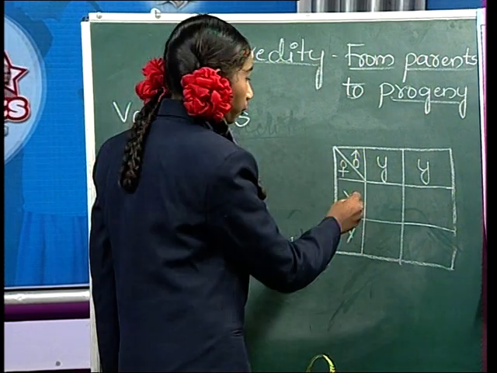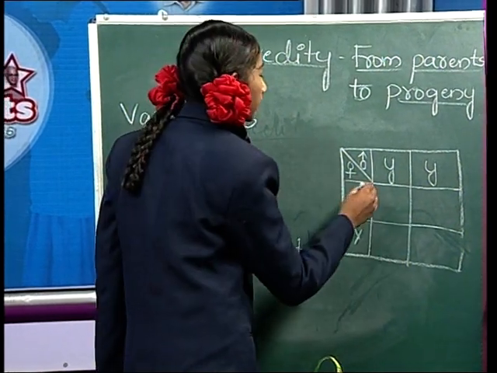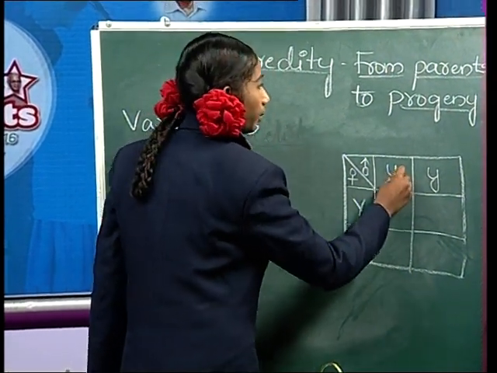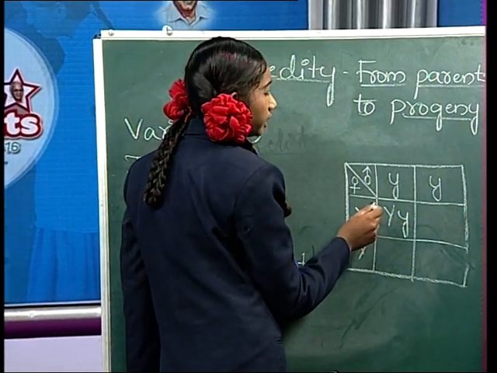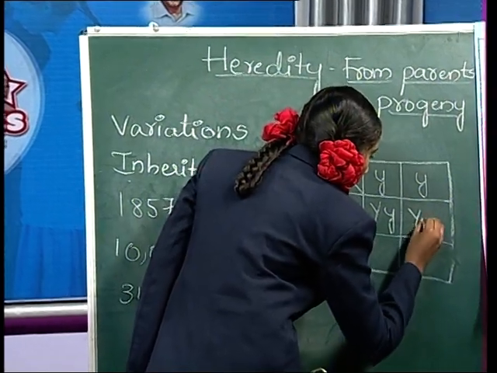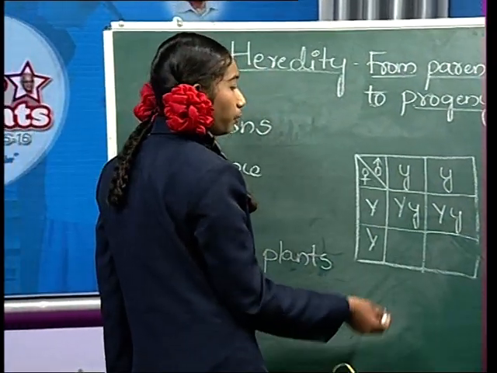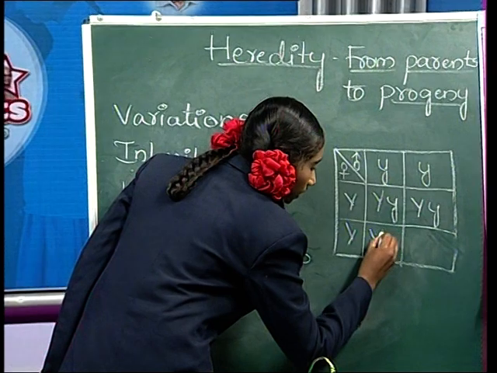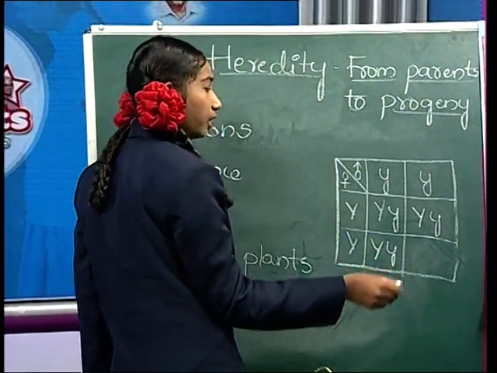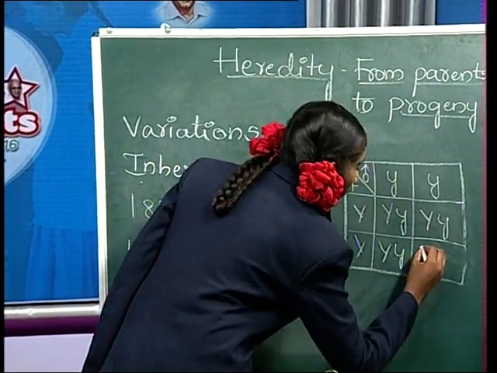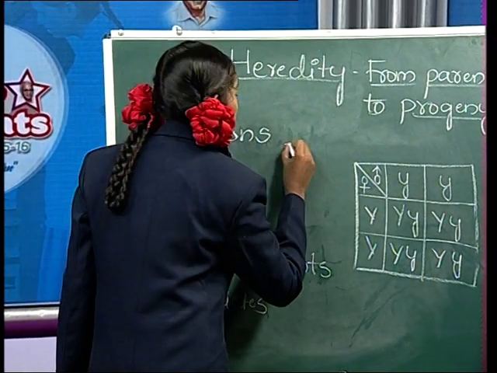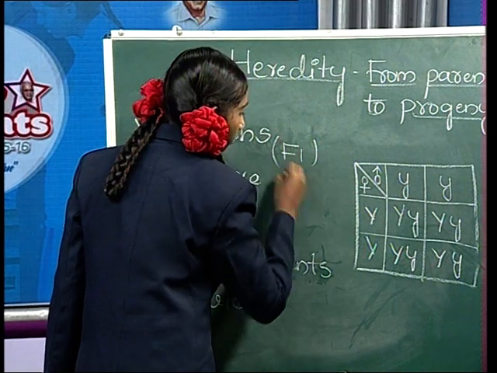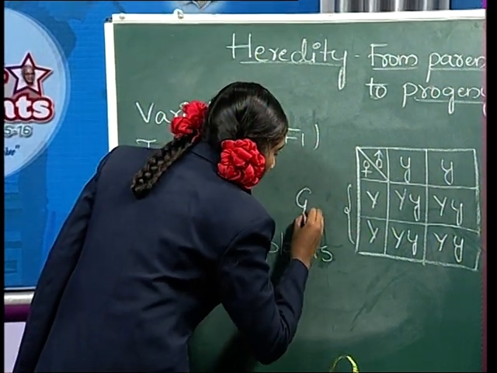When Mendel self-pollinated this gamete with this gamete, the result is this. When he self-pollinated these plants, the result is this. When he self-pollinated these 2 plants, the result is this. In which generation, friends? In the first generation. These are known as gametes.